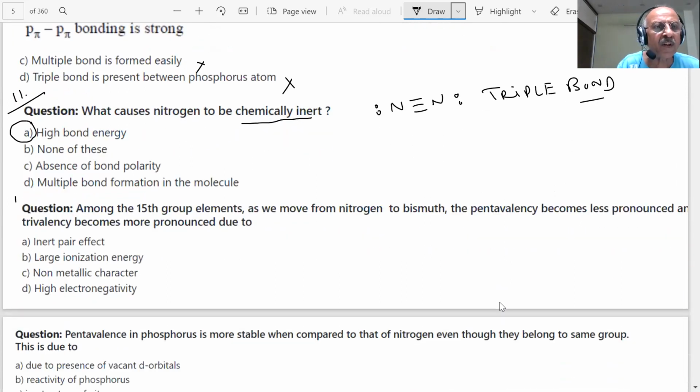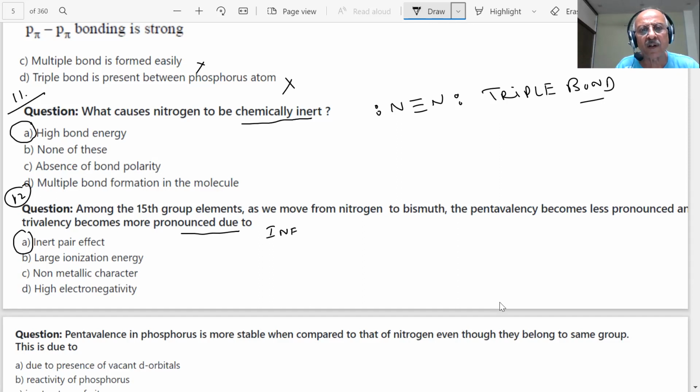Next question is coming, students. Among the 15 group elements, as we move from nitrogen to bismuth, the pentavalency becomes less pronounced and trivalency becomes more pronounced due to inert pair effect. This we have discussed repeatedly.